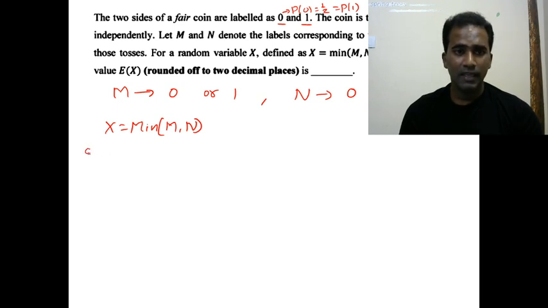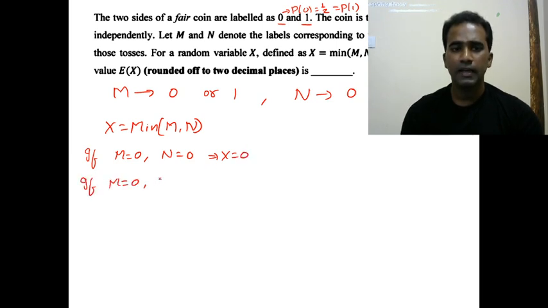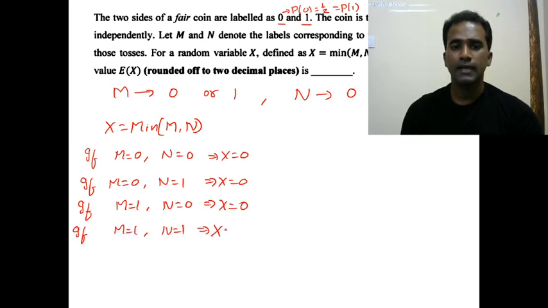Now if M equal to 0 and N equal to 0, then what happens? The minimum of 0 comma 0 is 0. So X equals 0. Similarly, if M equal to 0 and N equal to 1, then X is the minimum of 0 comma 1, which is 0 again. Similarly, if M equal to 1 and N equal to 0, then X is the minimum of 1 comma 0, which is again 0. If M equal to 1 and N is also equal to 1, then X is the minimum of 1 comma 1, which is 1 only. Right.